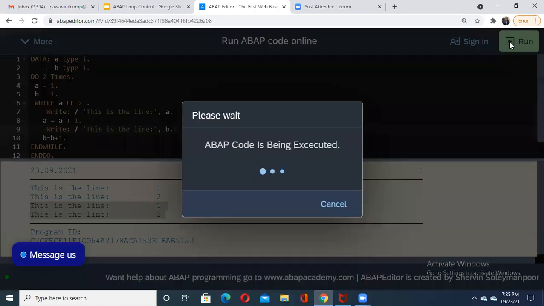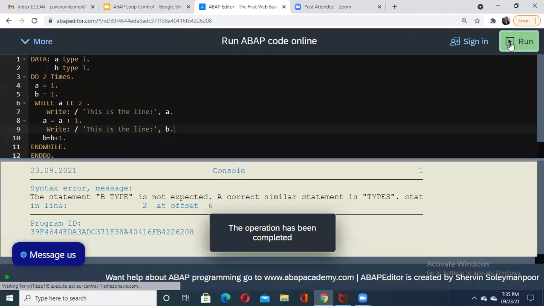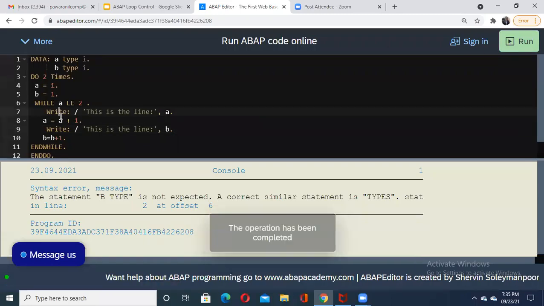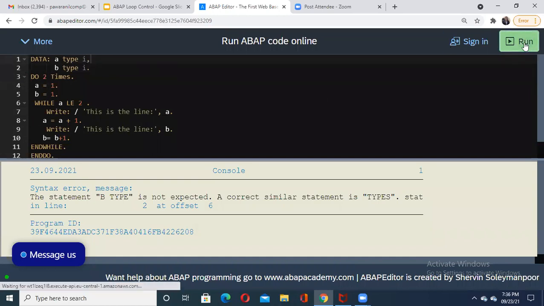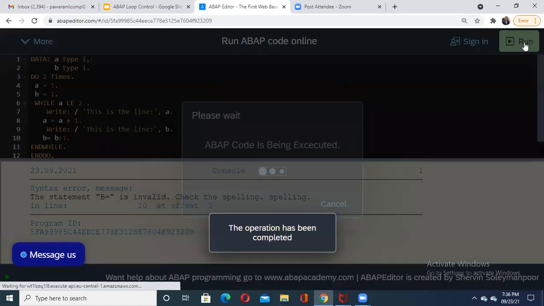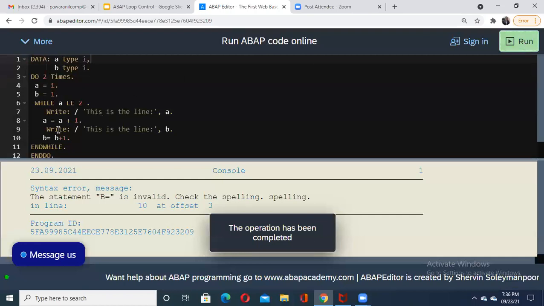Done. Yes, b type is not expected. Here is b type. Any change? Okay, it is what we have taken here. Yes, sir, comma. Oh yes, here I have to put a comma. Right. Thank you. Again it is saying b is invalid. See, I have made a mistake here.